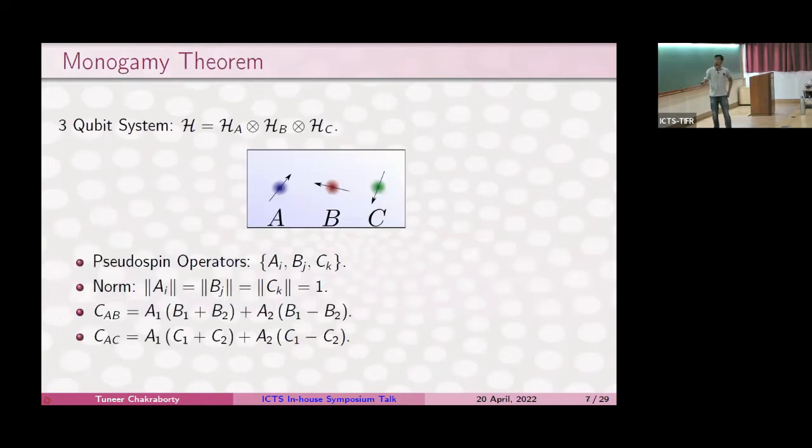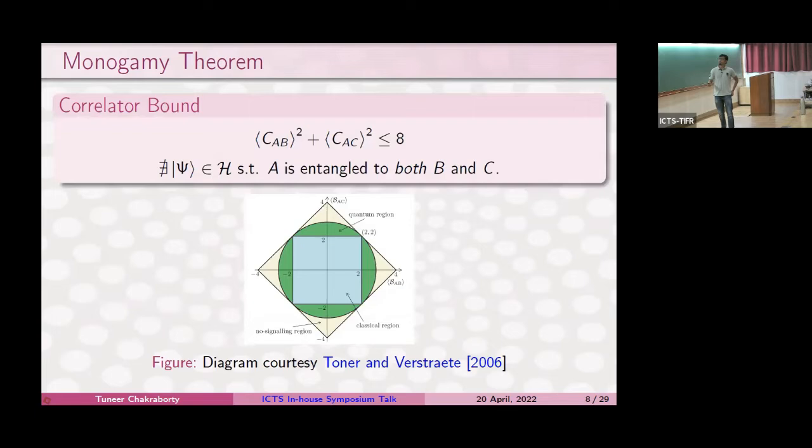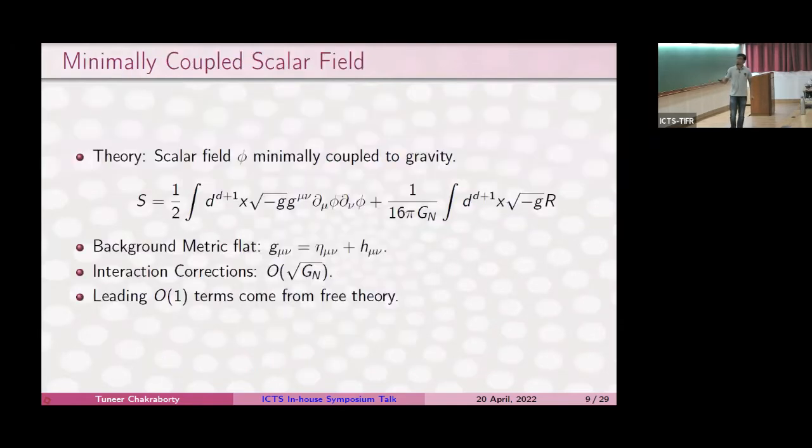If we have a 3-qubit system, then again we can form these 2 CHSH correlators, and one finds that the sum of their squares is always less than or equal to 8. So you can very easily see that if either of these 2 exceeds 2 root 2, the other has to be less than 2 root 2. So this is a statement of monogamy of entanglement, which means that if A and B are quantum mechanically correlated to one another, then A and C cannot be. They have to be classically correlated.